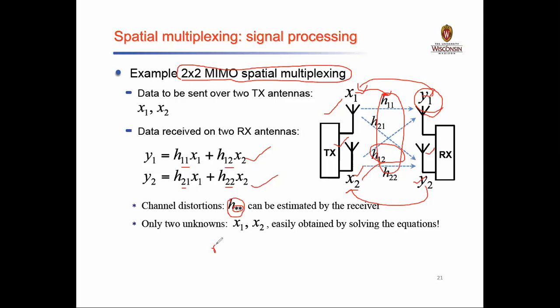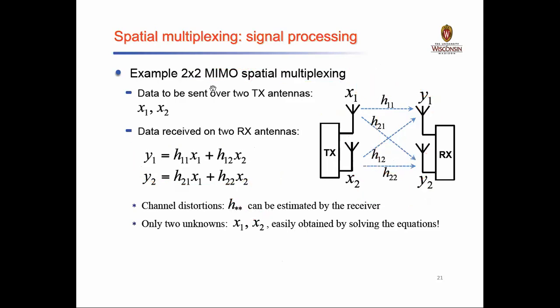The efficiency is denoted by eta in terms of percentage: power output divided by power input, or in terms of energy also. There are only two unknowns, x1 and x2, easily obtained by solving those equations. If you solve these equations, you find the actual values of x1 and x2. So this is 2 cross 2 MIMO spatial multiplexing.